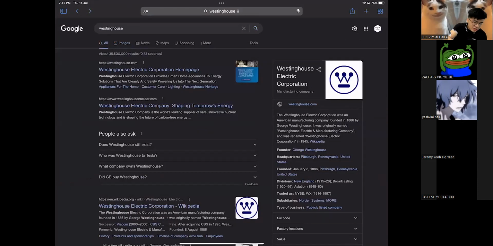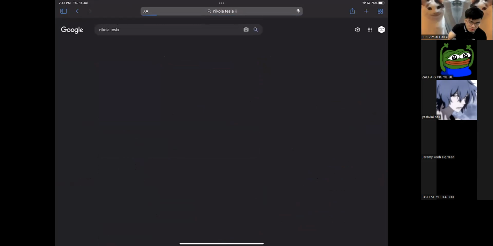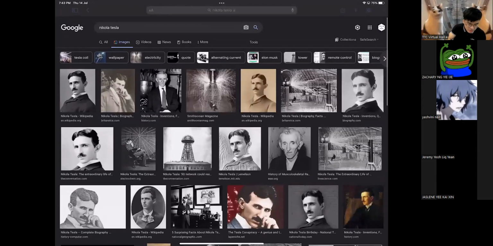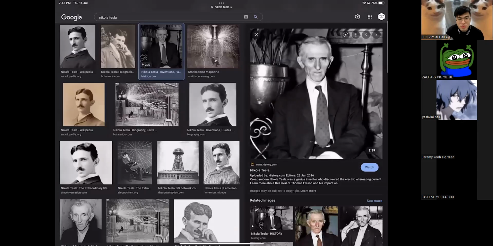Tesla died a very poor man. As you can see here, he was old and he died poor. He had nothing on him. It's a very sad story. Every time I talk about Tesla, my heart really feels for him. I mean, he deserved better. He deserved better. And this genius brain, you know, he deserved much more.